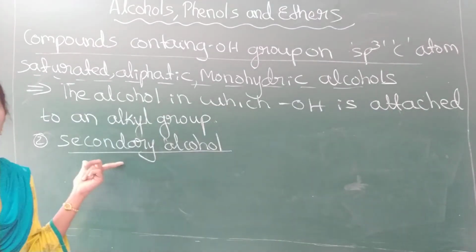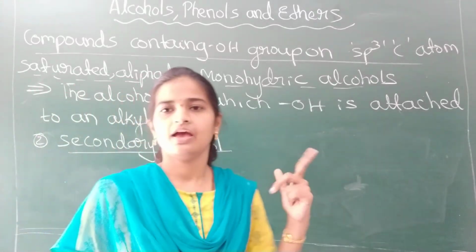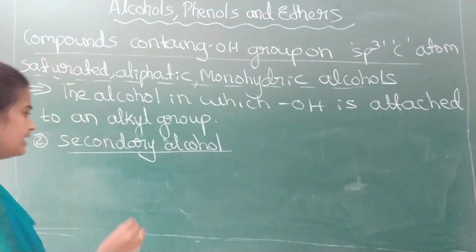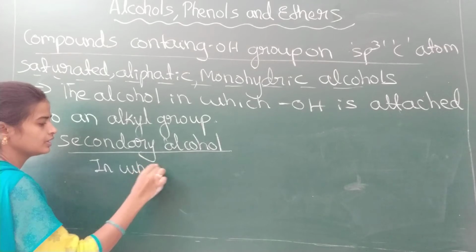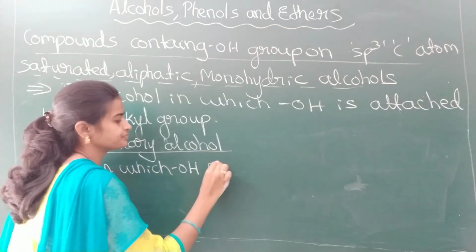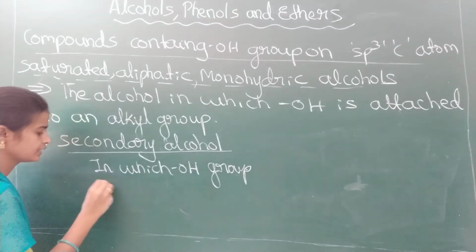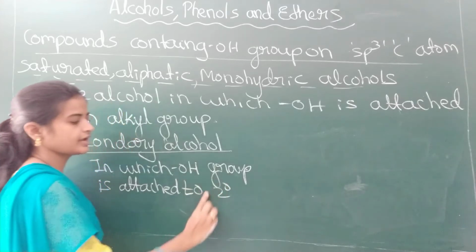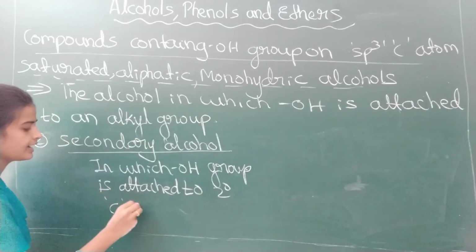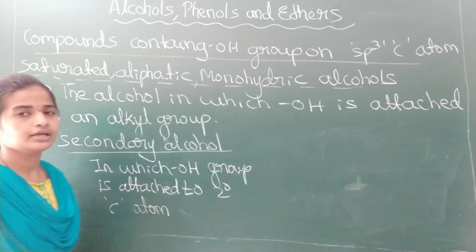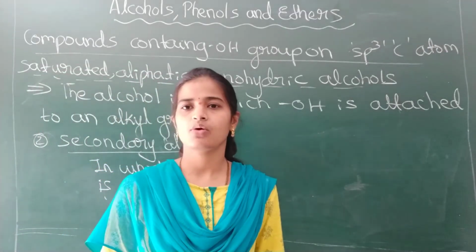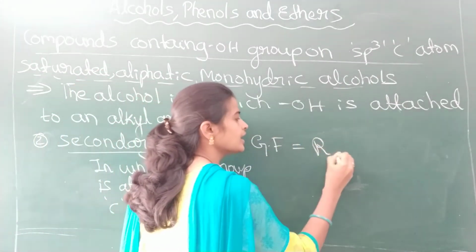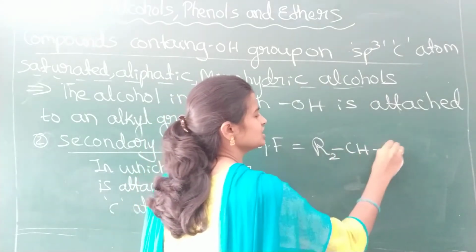Next one is what? Secondary alcohols. You can define it, isn't it? What are secondary alcohols? The alcohols in which the OH group is attached to a secondary carbon atom are called secondary alcohols. You tell me the general formula of this one. R2CHOH.